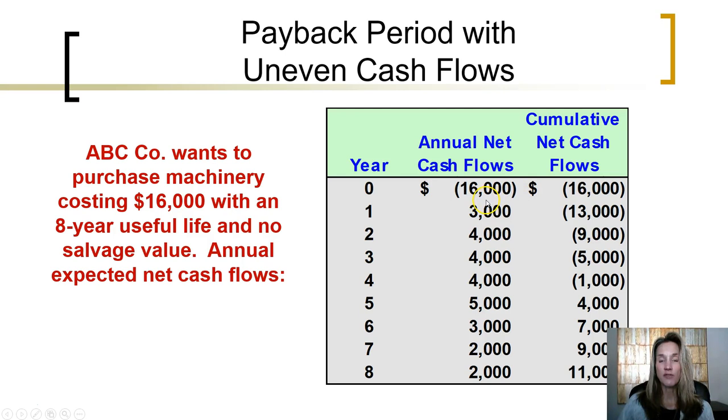An overall outflow of $16,000 for the initial purchase in year 0, or at the time of purchase. Year 1, cash flows of $3,000, year 2, cash flows of $4,000, and so on and so forth over the life of the 8 years. So let's go ahead and calculate the payback period with these uneven cash flows. Initial outflow of $16,000 needs to be recouped.